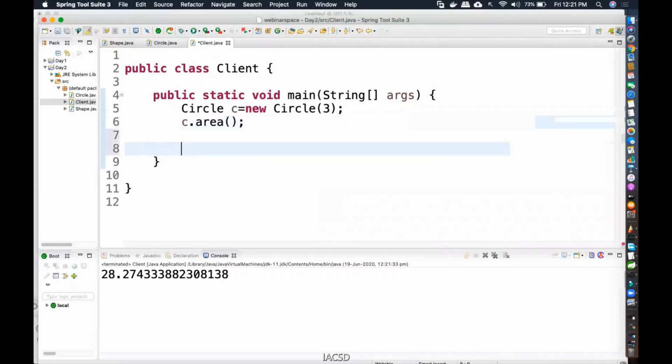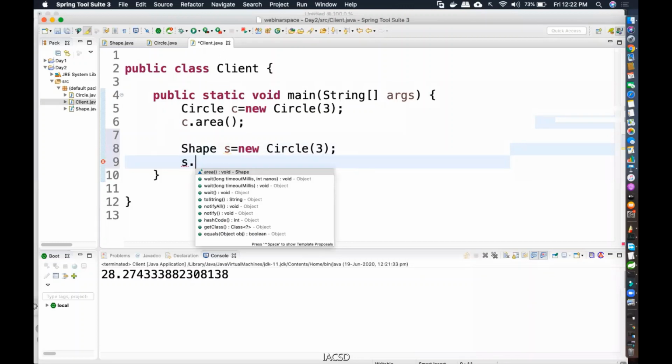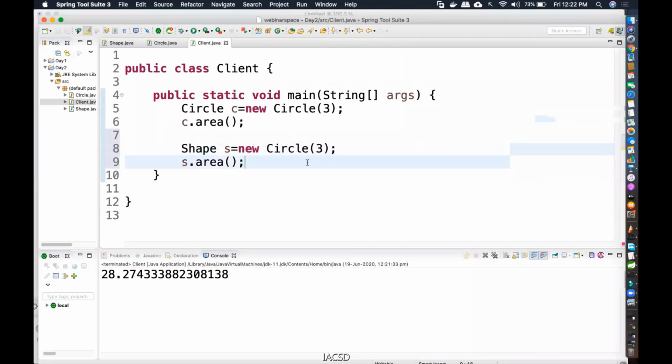Now if I write like this, is this allowed? Yes. See, I'm not creating object of shape. I'm just creating a reference variable of type shape. Parent reference can point to child object. Perfectly valid. Okay? We're not going into detail much about inheritance. It's entire chapters that are there for that. Shape dot area. This is also perfectly fine.